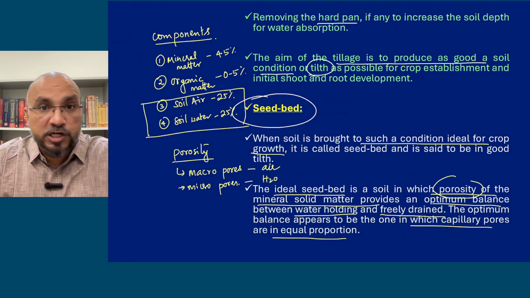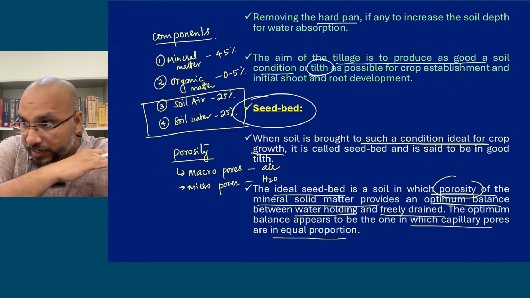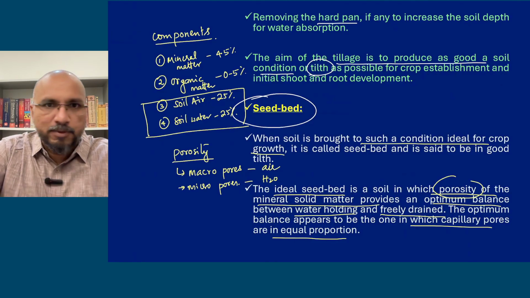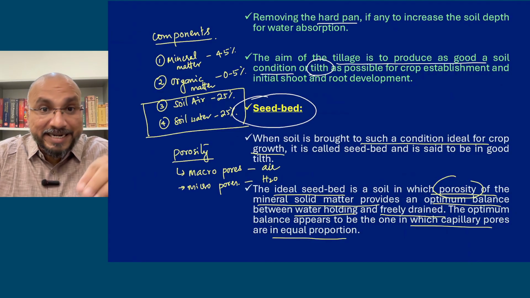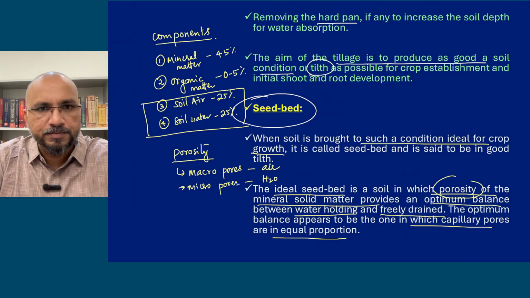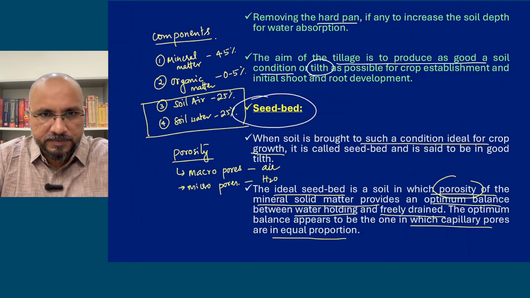If there is only air, there is no moisture. Without moisture seeds will not germinate. And if the soil is saturated with water, completely filled with water, then there will be no air; air will come out. Imagine a condition immediately after rainfall. When the rain ends, the soil will be saturated with water, all the pores will be filled with water, air will come out. So it is completely filled with water, no air.